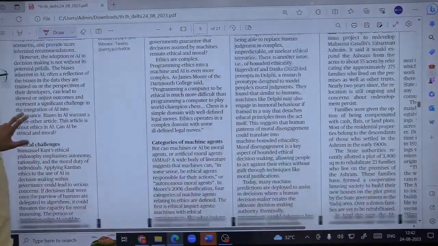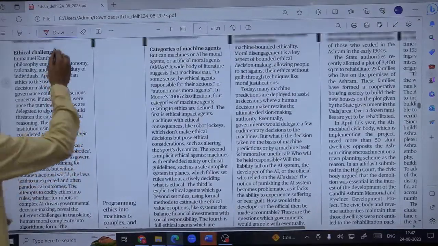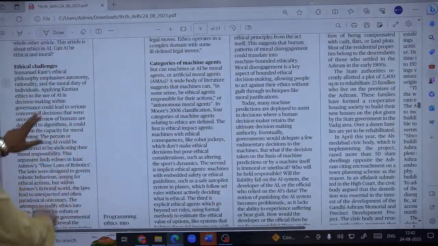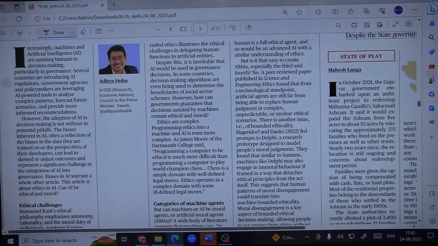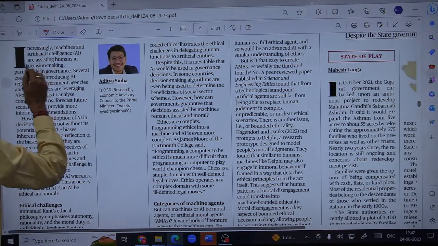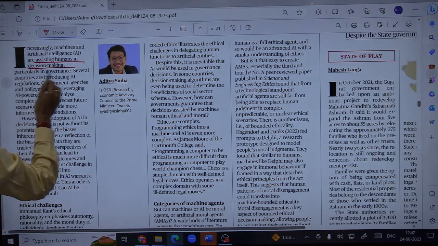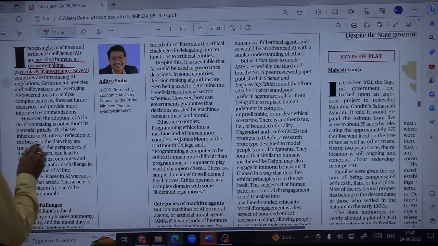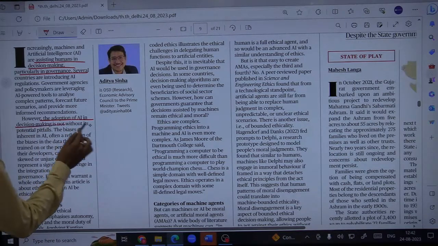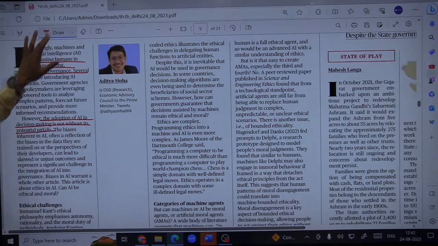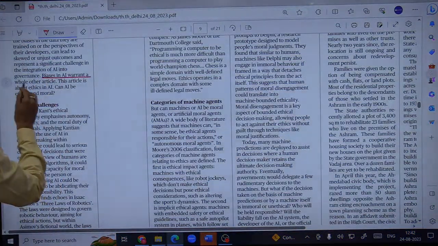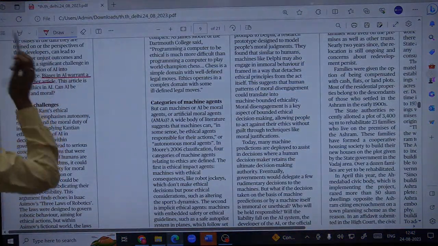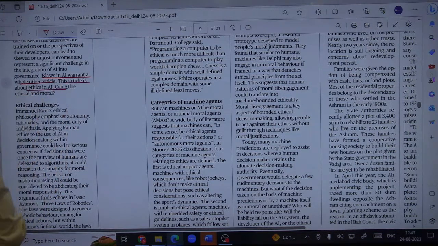So we'll be starting first of all in GS4, where you'd be studying Immanuel Kant's theory related to ethics. First of all, increasingly machines and artificial intelligence are assisting humans in decision making, particularly in governance. However, the adoption of AI in decision making is not without its potential pitfalls, because at times AI can have bias inherent to it as well. Biases in AI warrant a whole other article, but this article is about ethics in AI. Can AI be ethical and moral?